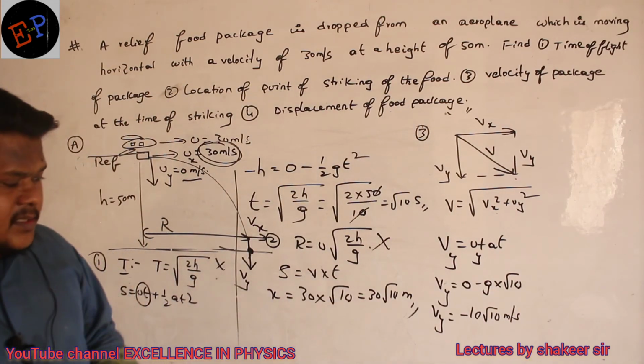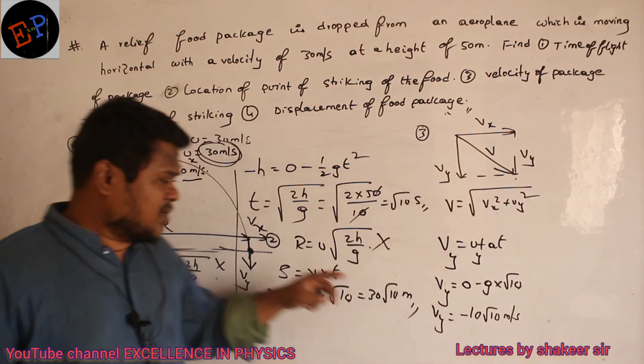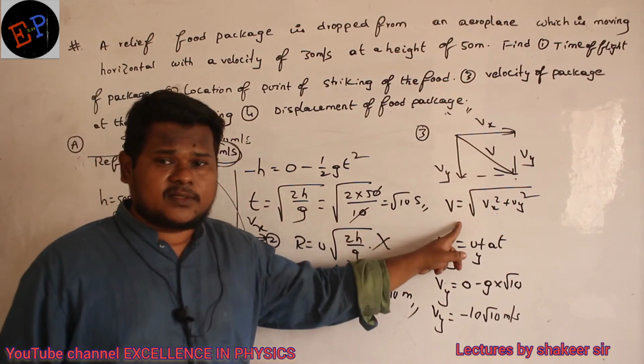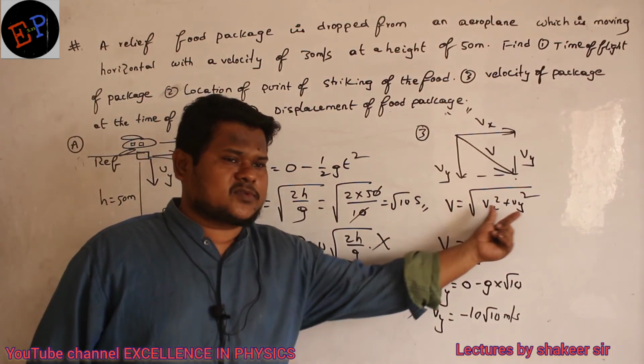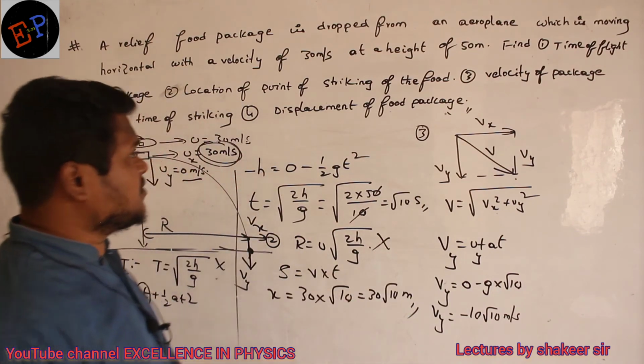This is the velocity along which direction? Along the y-axis. But along the x-axis there is already 30. So what is the total velocity? Square root of vx square plus vy square. Clear now? Substitute here and see what answer you get.